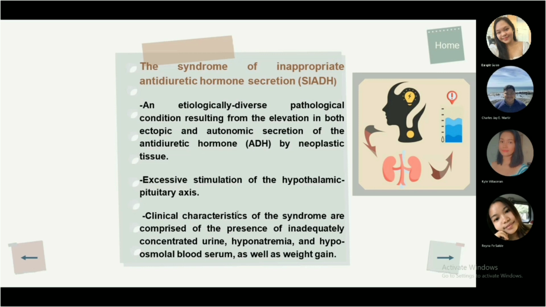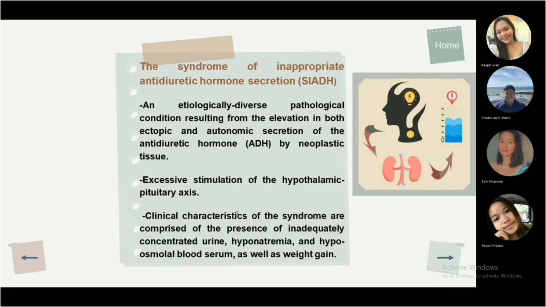Disorders of the central nervous system such as head injury, brain surgery or tumor, and infection are thought to produce SIADH by direct stimulation of the pituitary gland. Some medications such as vincristine (Oncovin), phenothiazines, tricyclic antidepressants, thiazide diuretics, and nicotine have been implicated in SIADH. They either directly stimulate the pituitary gland or increase the sensitivity of renal tubules to circulating ADH.